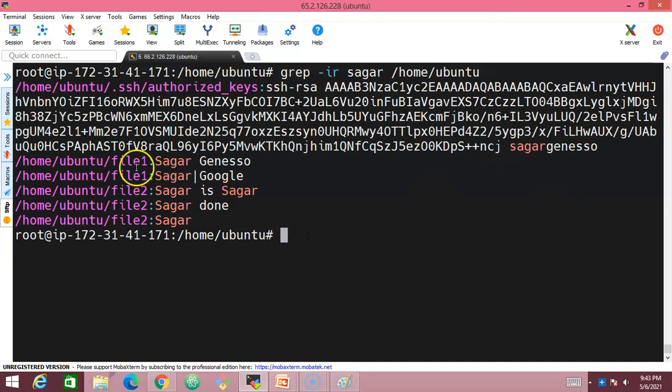Press enter. See now, this particular Sagar is available in multiple files. Look at this. Inside the file in .ssh under authorized_keys, I have the keyword Sagar, and it got printed on the screen. And inside this directory, inside the file called file1, we have Sagar. So this keyword is being searched in multiple files in a directory. This is one of the most important use cases, and it has been asked in interviews also: how can you search for a keyword inside multiple files in a directory? You can simply make use of this command again.